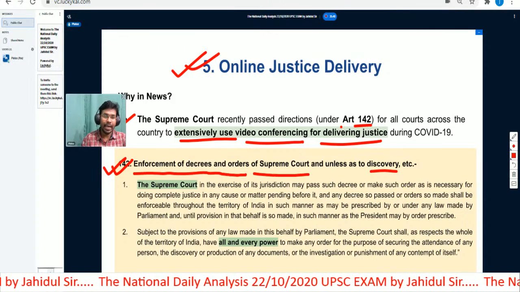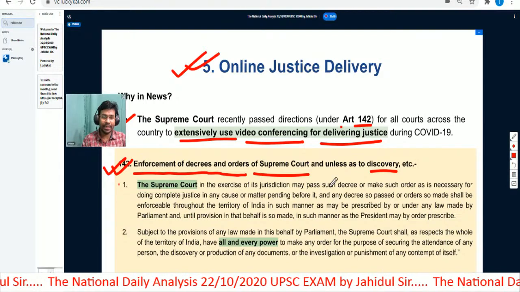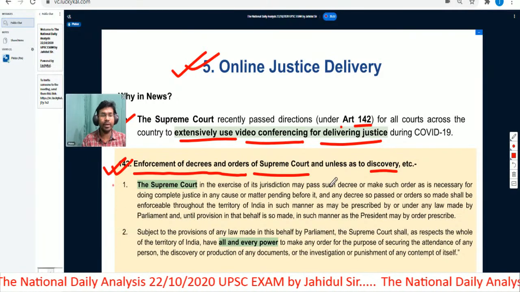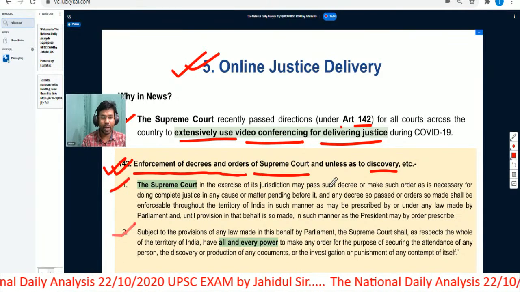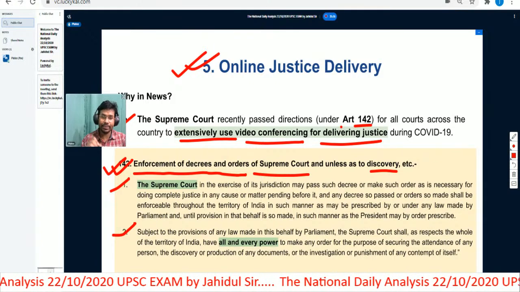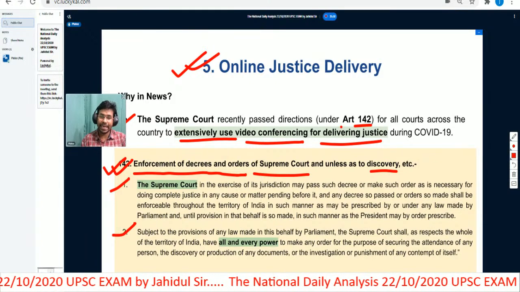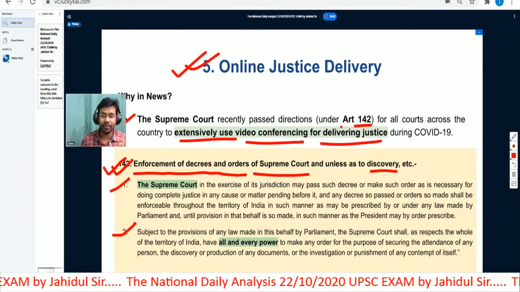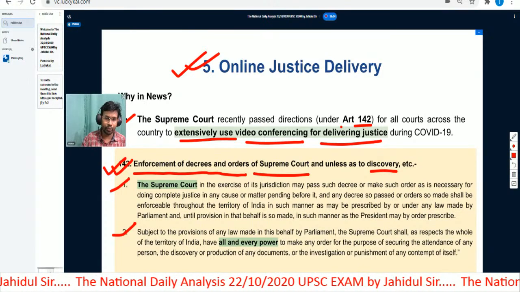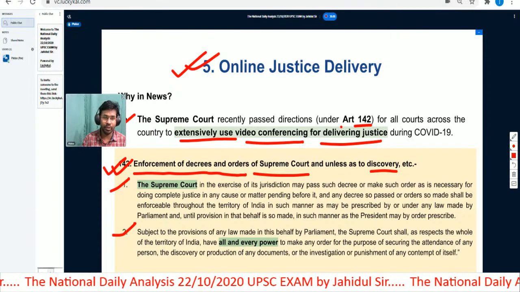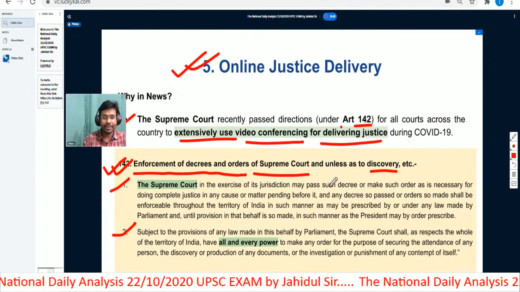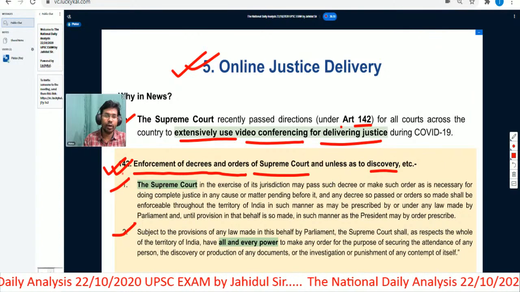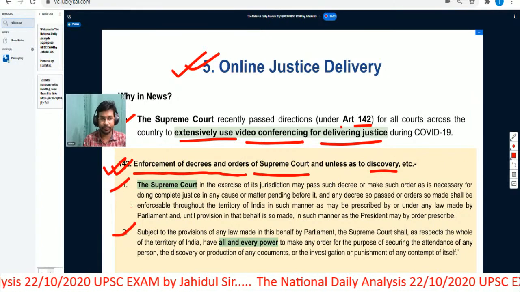Now we will understand there are two clauses under this article. We will understand these two clauses one by one. I'm going to read this article for you because it is directly taken from the Constitution of India and you should have some understanding about Article 142. It keeps on coming in the news time and again. So let us see what clause 1 of Article 142 talks about.